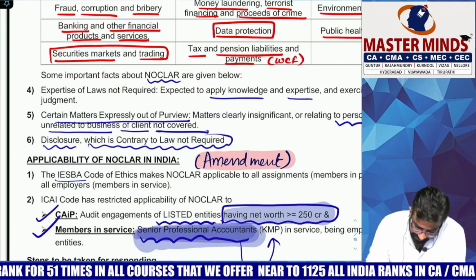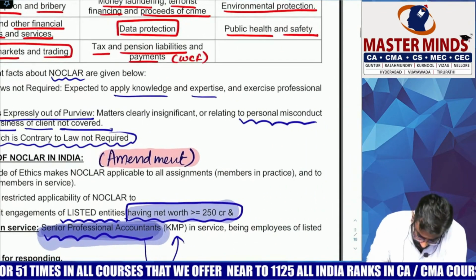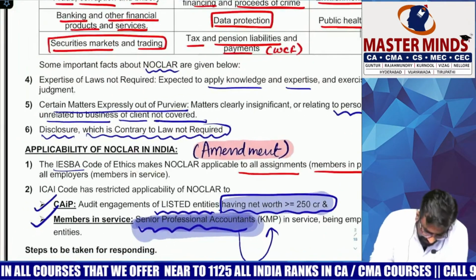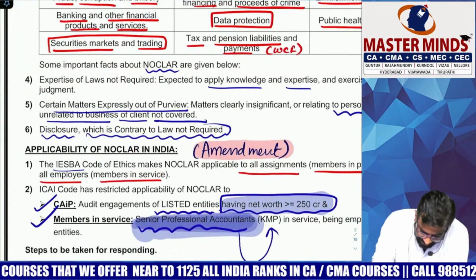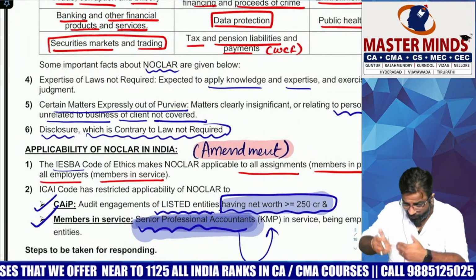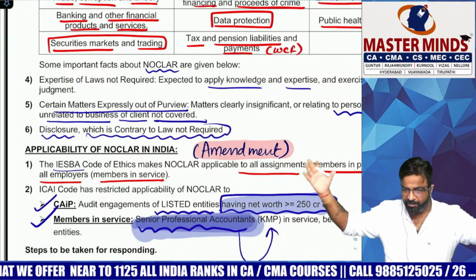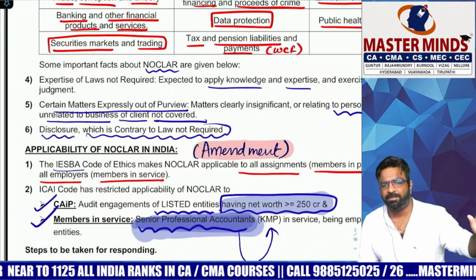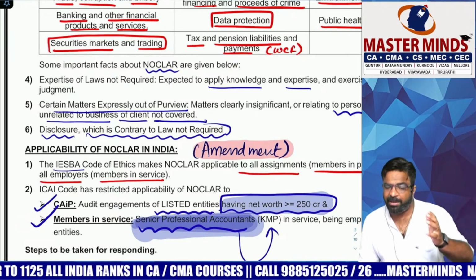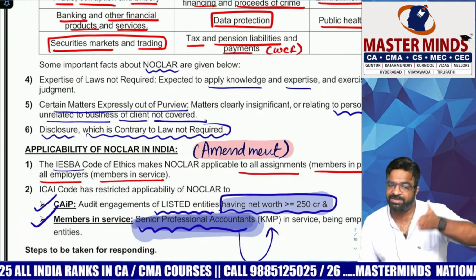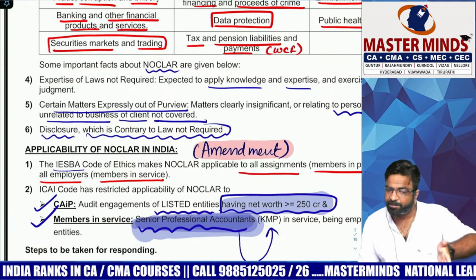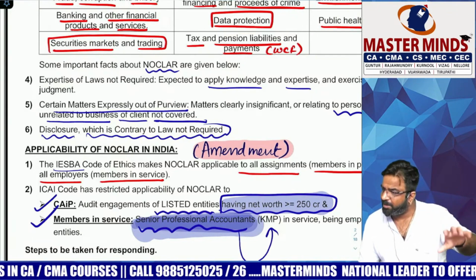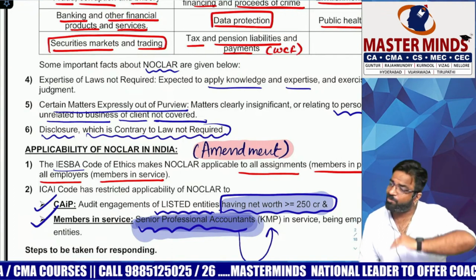Code of Ethics makes Noclar applicable to whom? All assignments, members in practice, and all employees, members in service. That means outside India, if you see the applicability of Noclar, it covers every MIP and every MIS. Either you are a MIP or MIS of a listed company, unlisted company, private company, whatever the case may be, all the MIPs are covered and all the MIS are covered outside India.